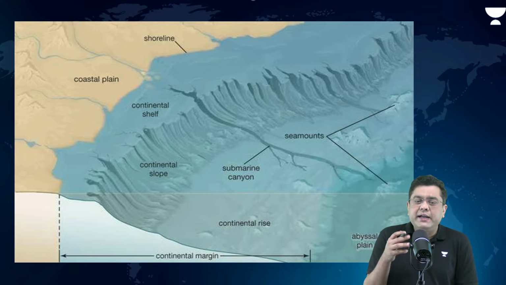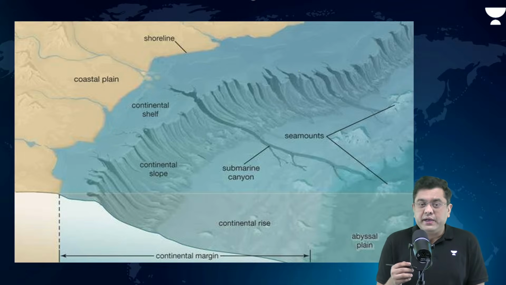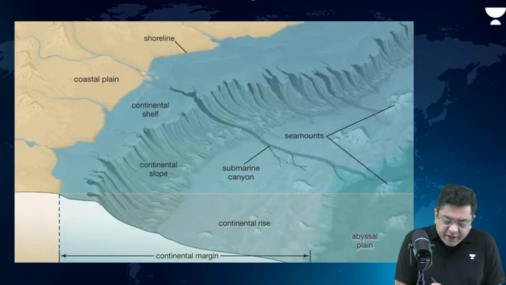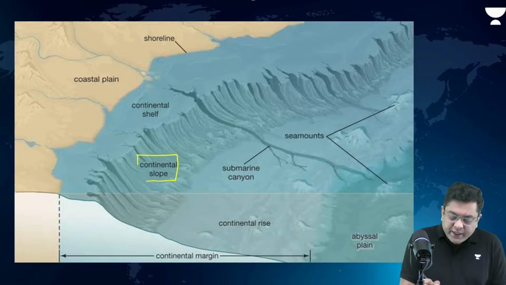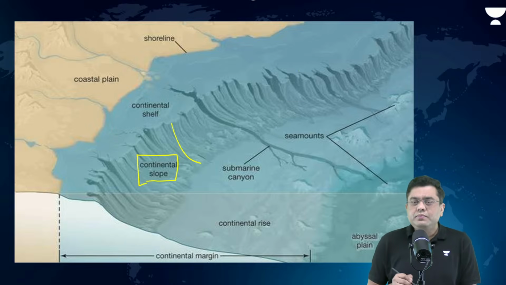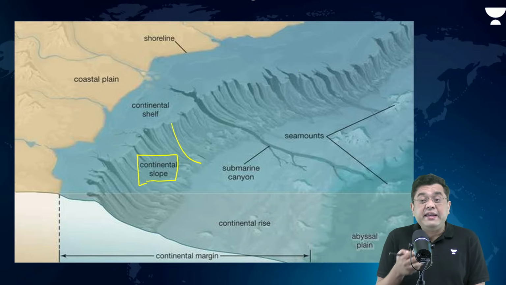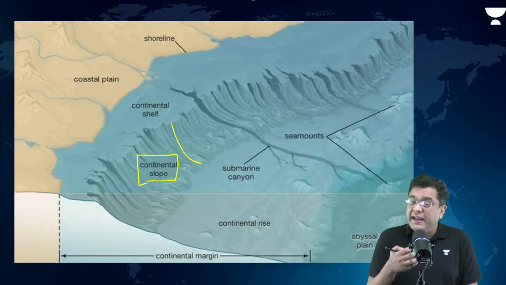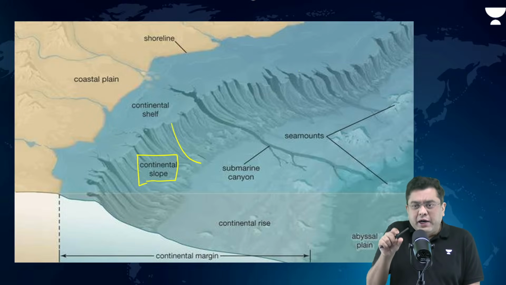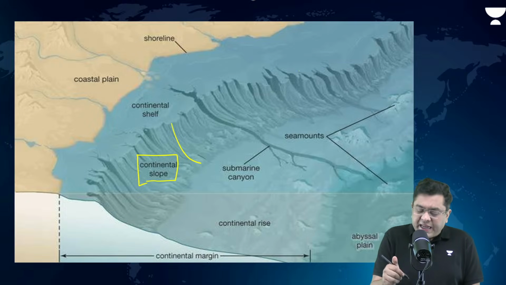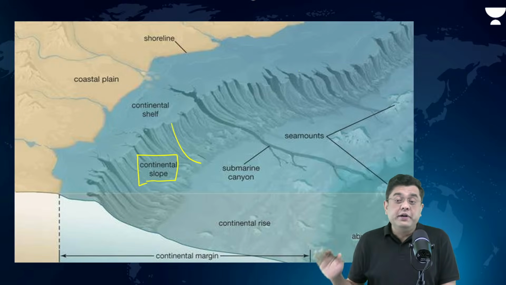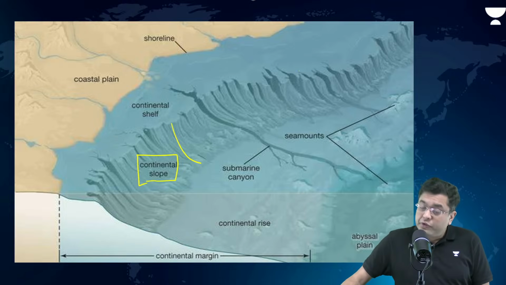Beyond this, suddenly the gradient increases, the slope increases. This is what is referred to as the portion of the continental slope. It is here that it can be very, very deep. It can have a depth of almost around 3,000 meters also. It can carry you to the depth of 3 kilometers from the surface, right? So suddenly the depth increases.